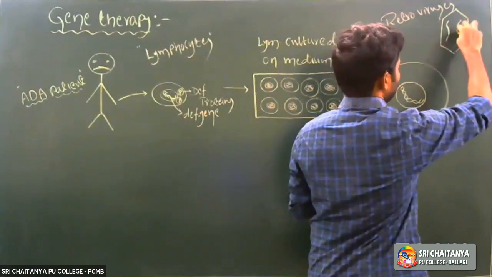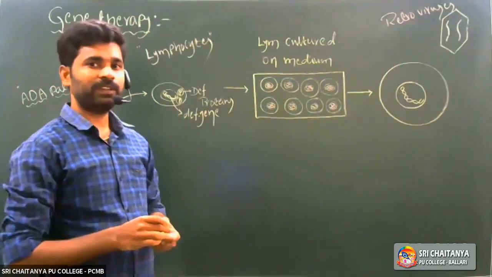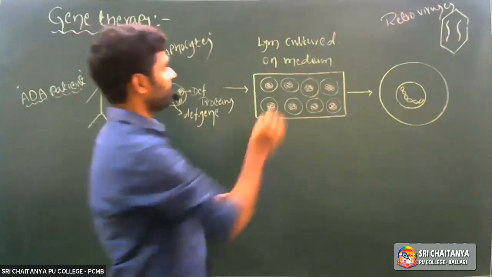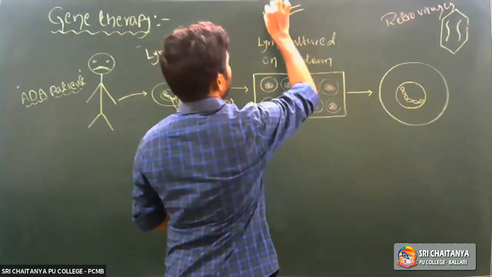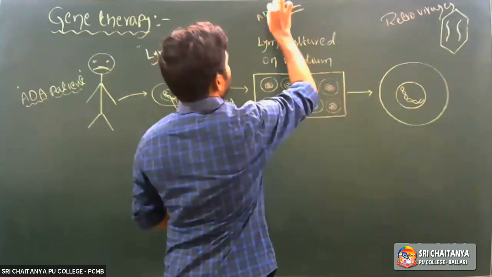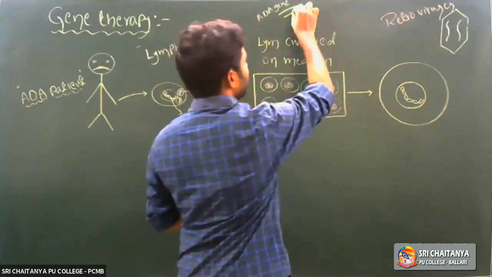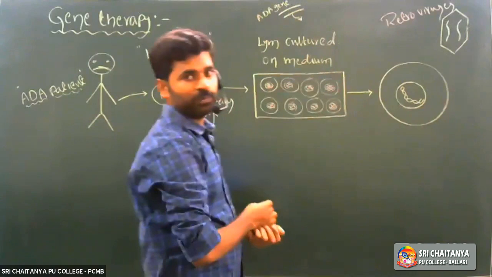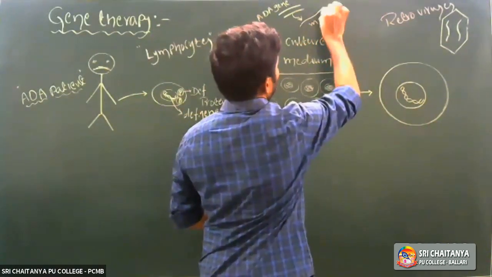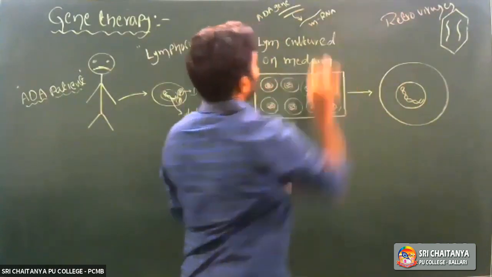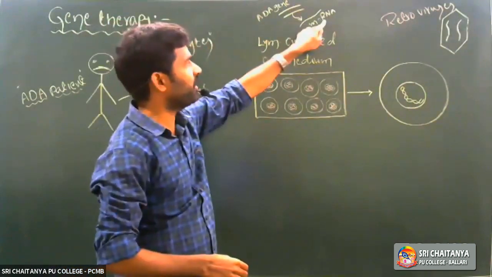So the ADA gene is a double-stranded DNA. Yes, the ADA gene is double-stranded DNA. Don't confuse. ADA gene, that is a double-stranded DNA, right? So that double-stranded DNA undergoes the transcription process and synthesizes mRNA, the functional mRNA of the ADA gene, right? Functional mRNA of the ADA gene.